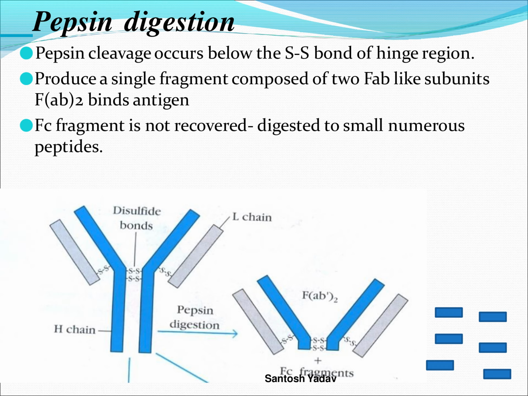This is the structure of immunoglobulin A, with two immunoglobulins joined together with the J chain, and therefore it is a dimer, which is a secretory immunoglobulin.